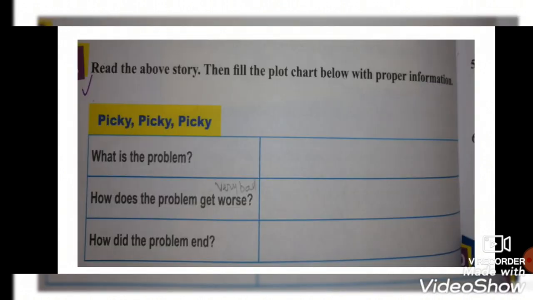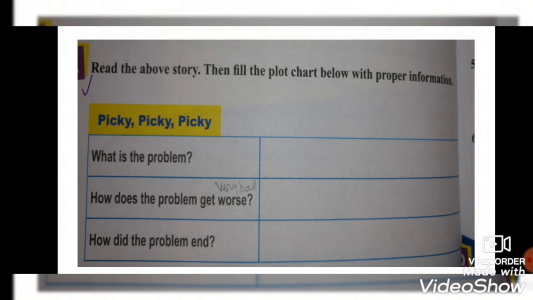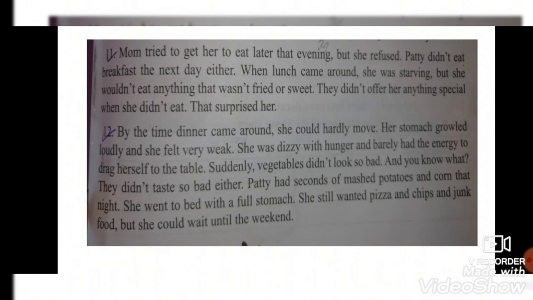Now, how did the problem end? We know that because Patty feels very weak, she hurries to the table, submits and eats salad including broccoli, which seems very tasty and delicious to her. This is shown in paragraph 12. So, she was dizzy with hunger and barely had the energy to drag herself to the table. Suddenly, vegetables didn't look so bad. And you know what? They didn't taste so bad either.